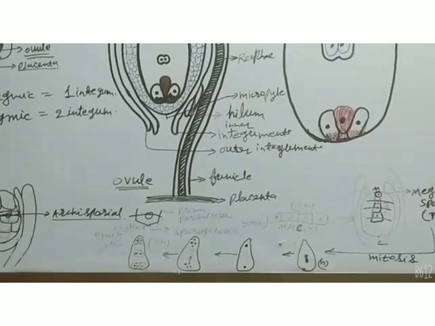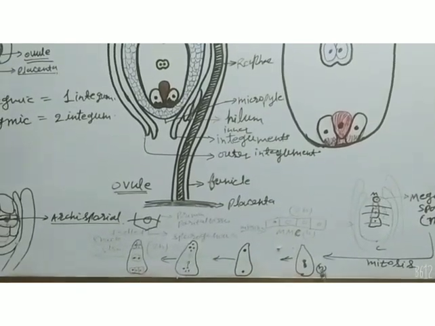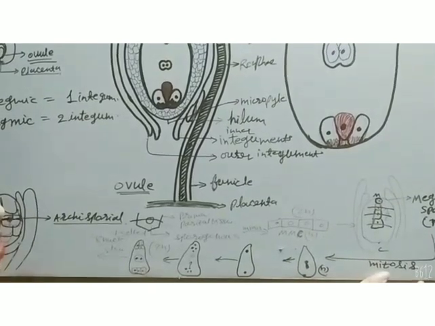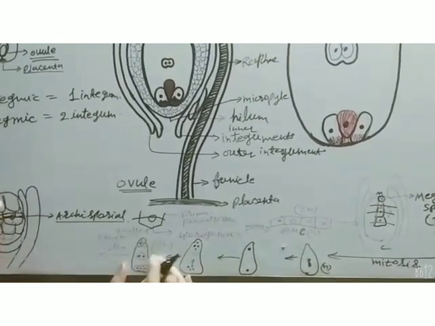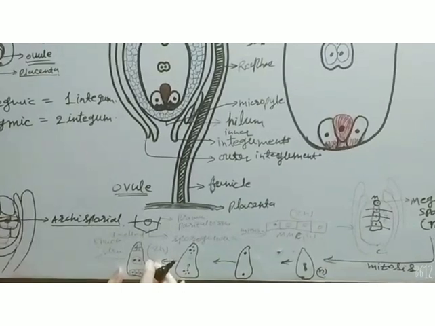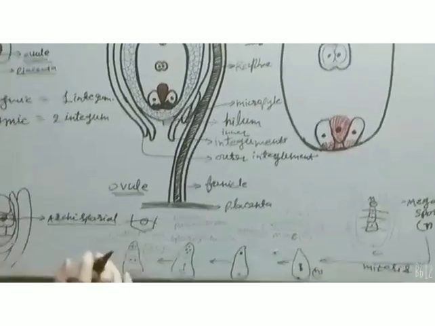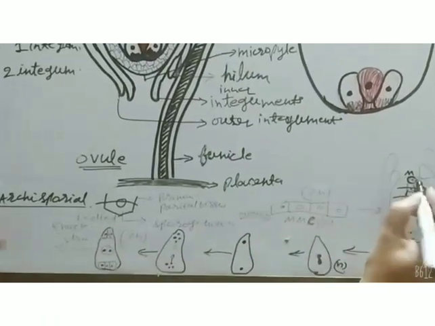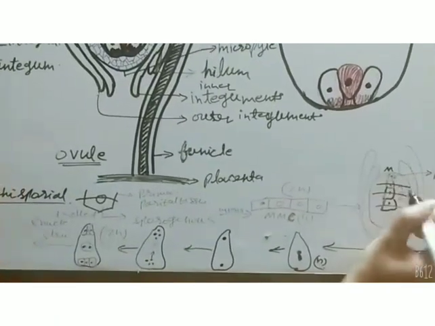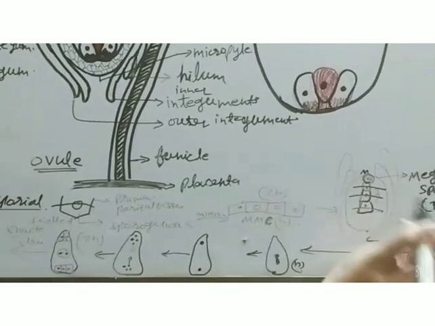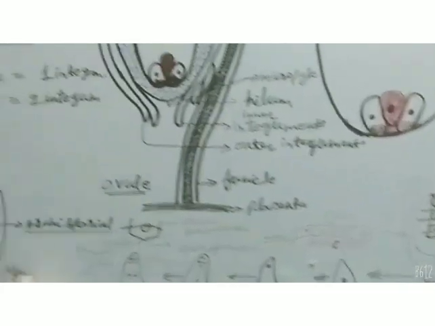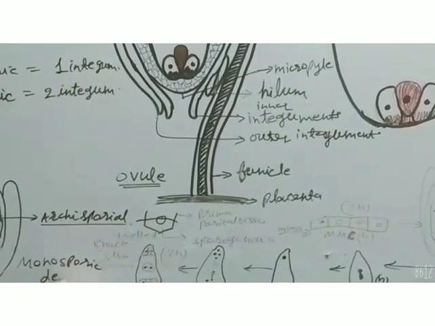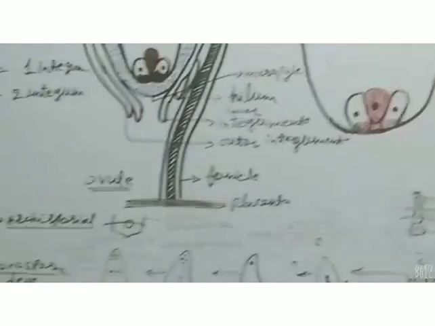It is the female gametophyte. Here the megaspore was haploid in nature, so after mitosis, it formed all the cells which are haploid in nature. This 7-celled and 8 nucleated structure is developed from a single cell, from a single megaspore. That is why it is called monosporic development. This is monosporic development of the female gametophyte.